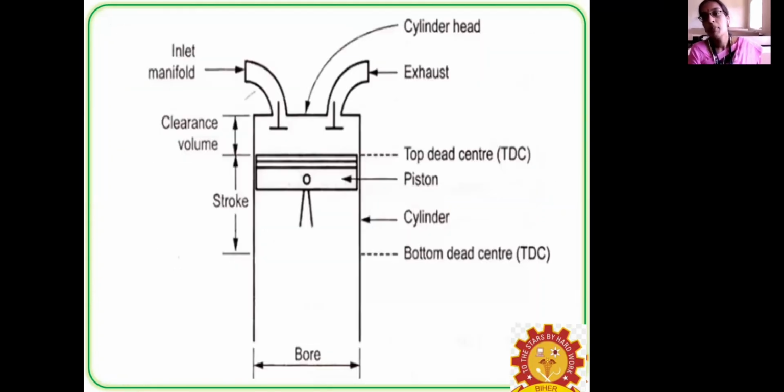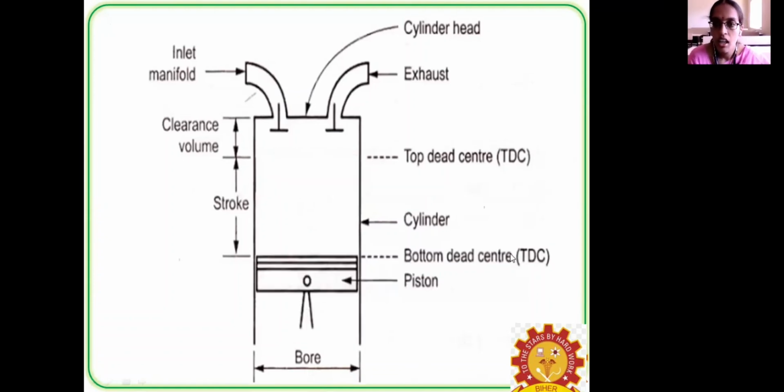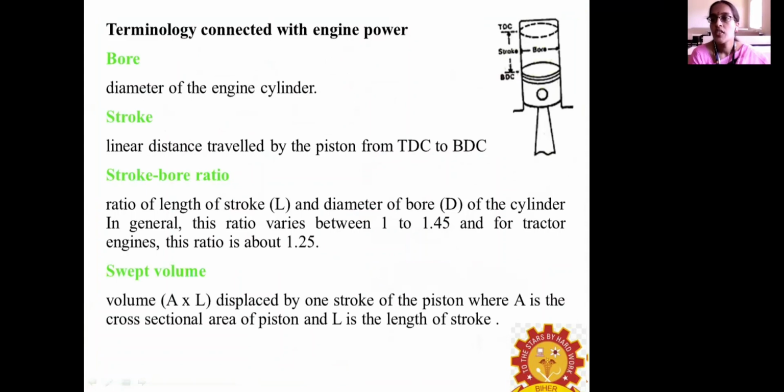The clearance volume is the space between the cylinder head and the piston when it is at top dead center. Next is the bore, which is the diameter of the cylinder. Stroke means movement of the piston from top dead center to bottom dead center. Stroke-bore ratio means the length divided by the diameter.